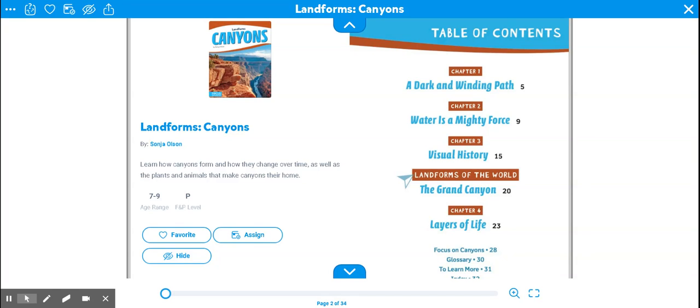Hi, today we're going to learn about the landform known as canyons. You're looking at the table of contents. Remember, the table of contents helps the reader understand how a book is organized.